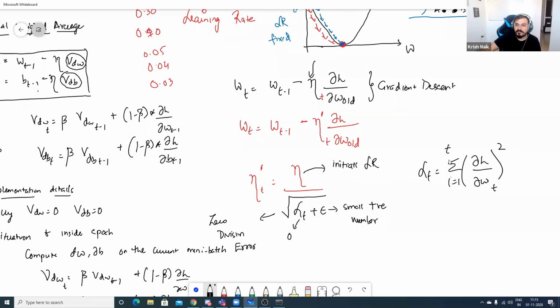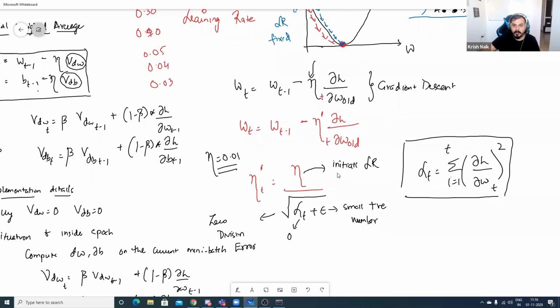And this alpha of t is basically given by the summation of i equal to 1 to t, of the square of the derivative of loss with respect to w t. Now, why is this equation written in this way? We'll try to understand it. Let me consider this initial learning rate as 0.01.